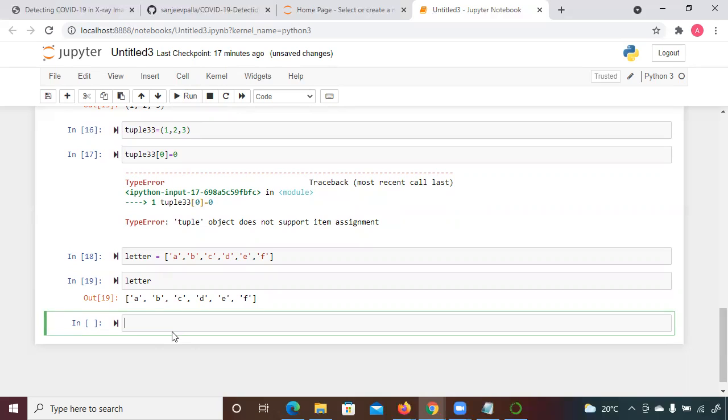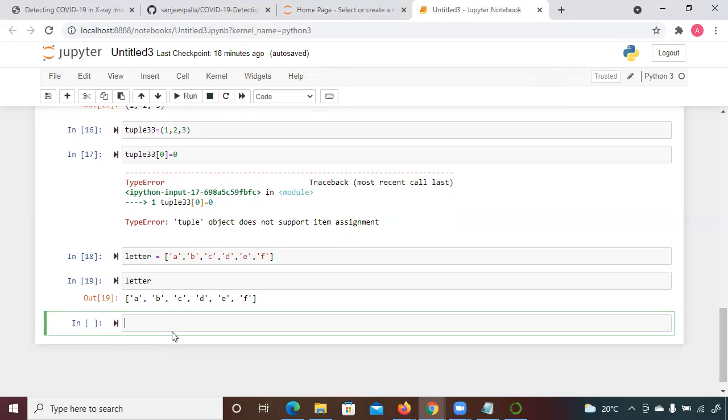Can't you do letter is equal to letter in square brackets colon -1? Sorry, can you tell me once again? One second, I'll just run it. Like, the way you use the colons to slice the list?